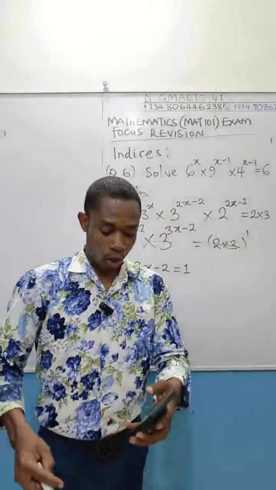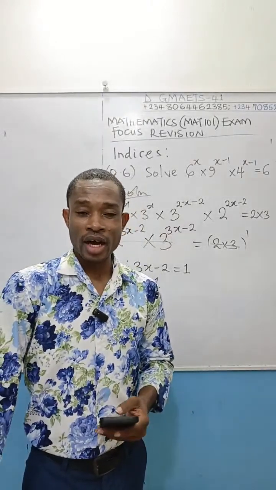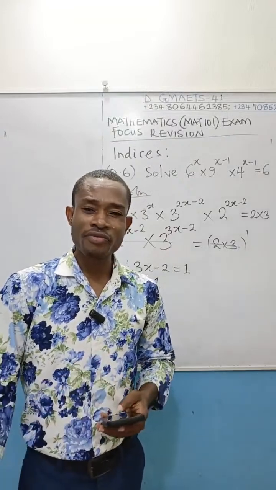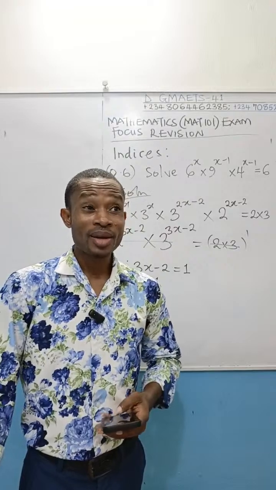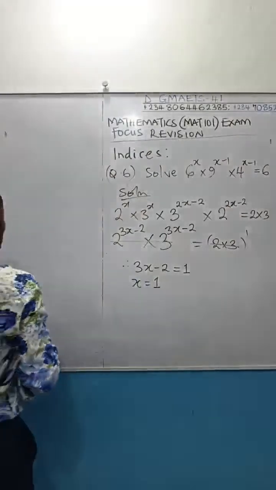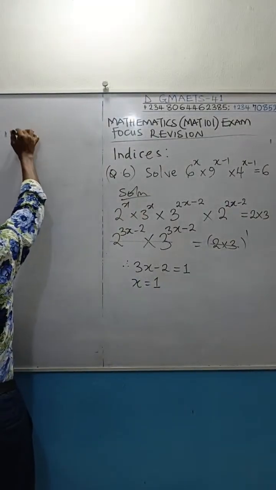Please, let's take our next question. We want to look at a certain kind of questions leading to quadratic equations. And this particular question, we are going to take it from your Math 101 workbook because questions can be lifted from there directly. That's question 6.